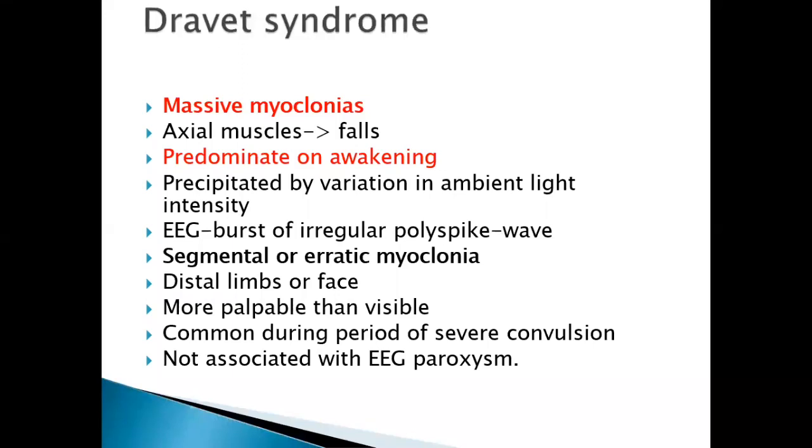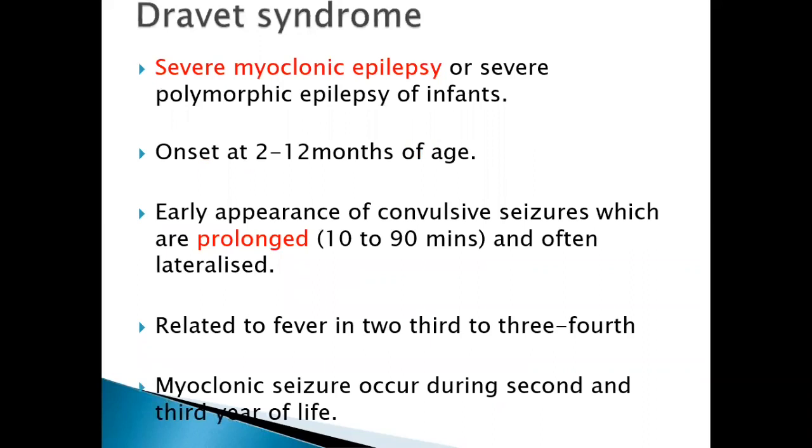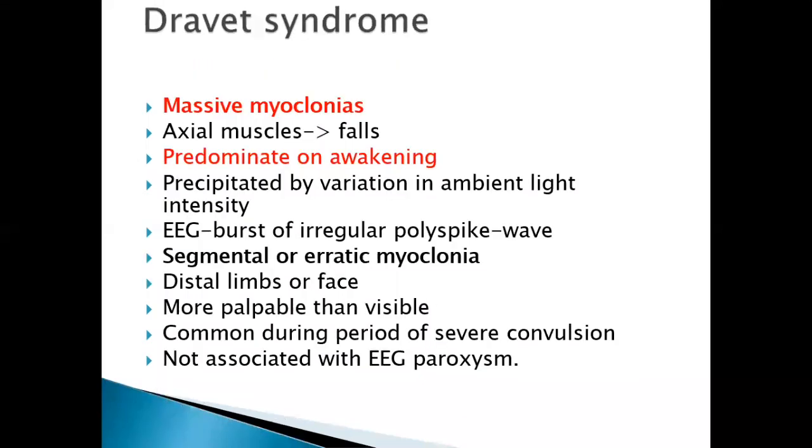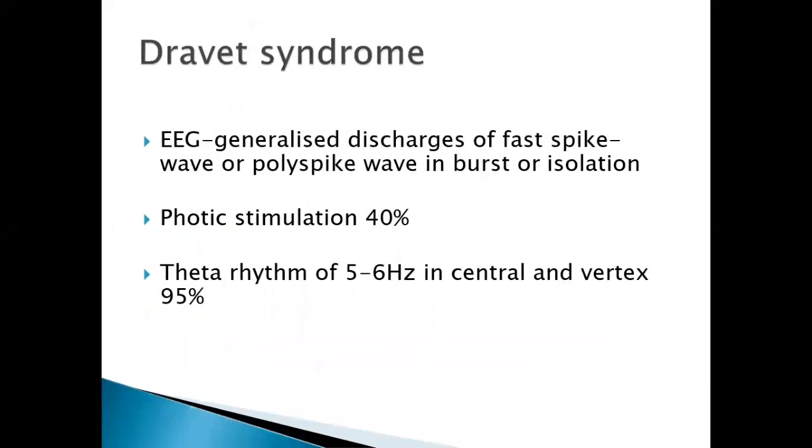Just remember the important points. Dravet syndrome is severe myoclonic epilepsy. The seizures are prolonged febrile convulsions, related to fever in 75% of cases. You get massive myoclonus, and then there is cognitive decline. If you do an EEG in Dravet syndrome patients, you get polyspike waves and also a burst suppression pattern.